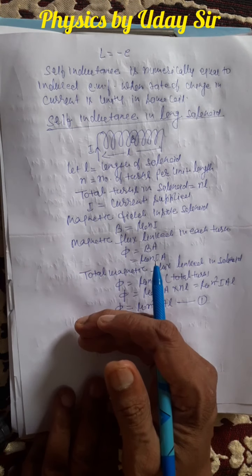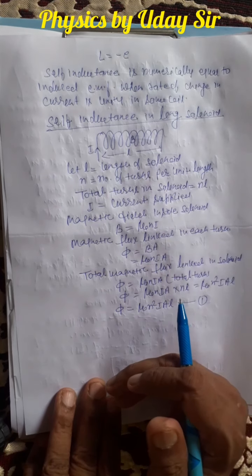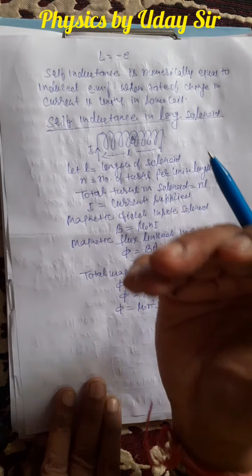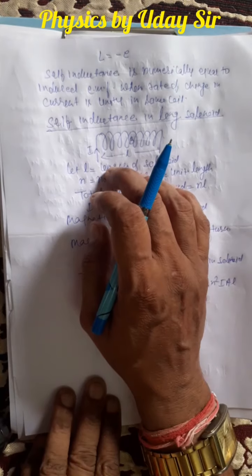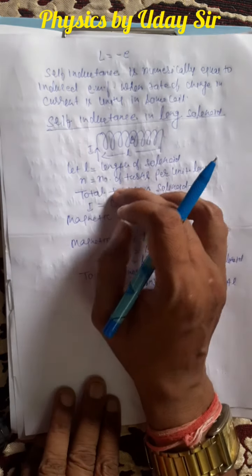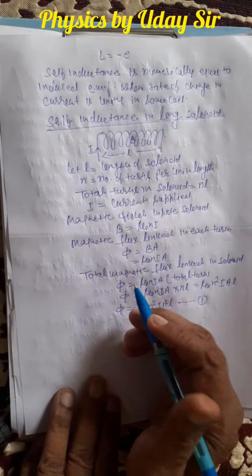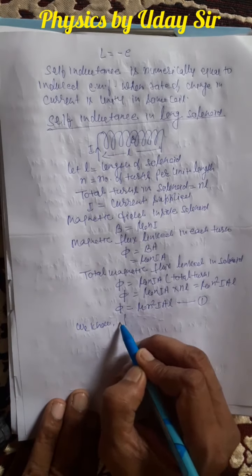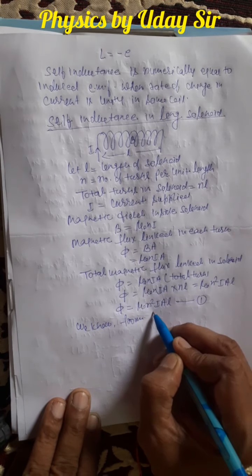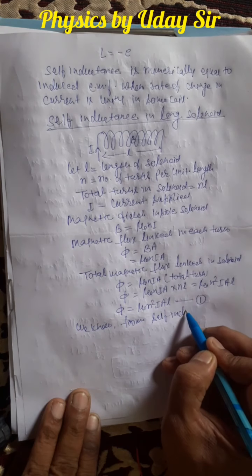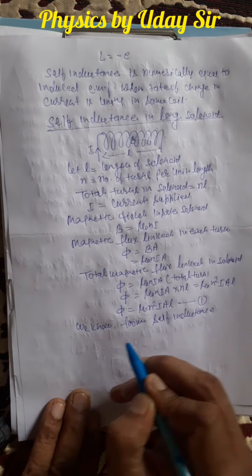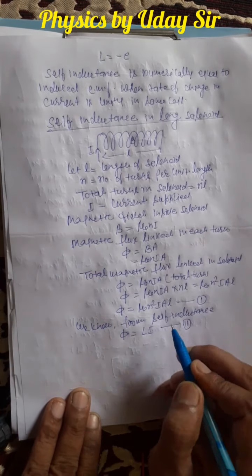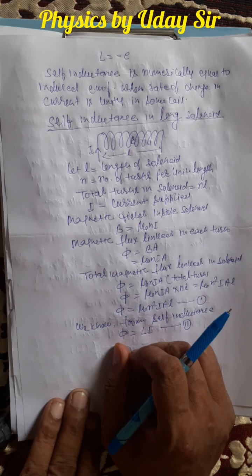Here we have applied the steps to find the magnetic flux. Current is passed. After passing the current, the magnetic field is produced, then the magnetic flux through each turn, then the total magnetic flux. Now we know from the phenomenon of self inductance that phi is equal to L I. This is the direct process to calculate the magnetic flux.